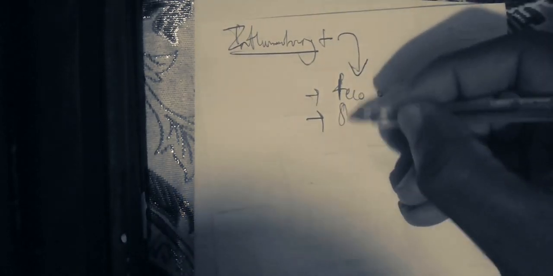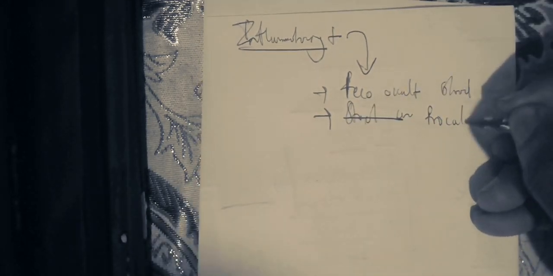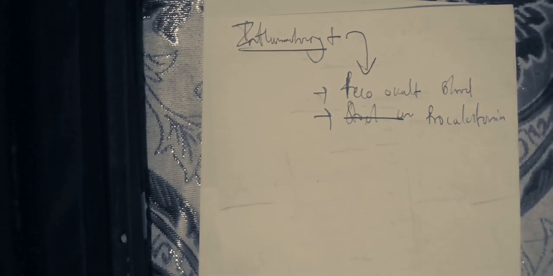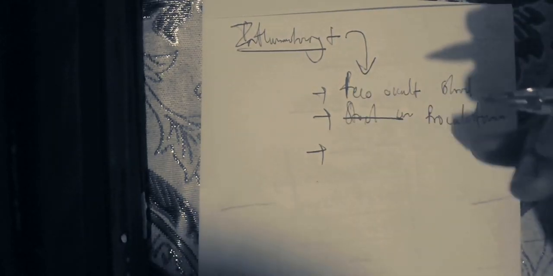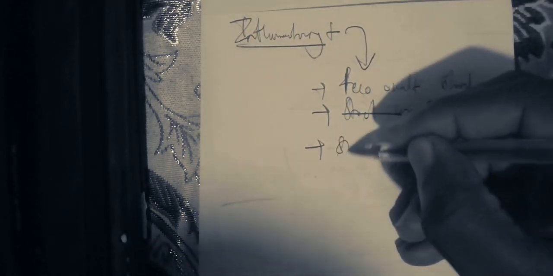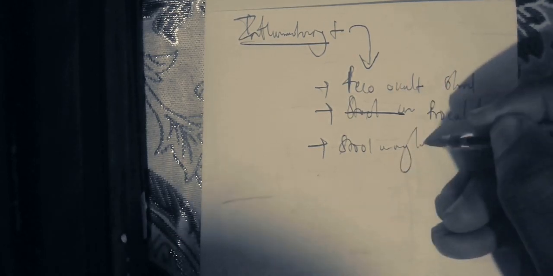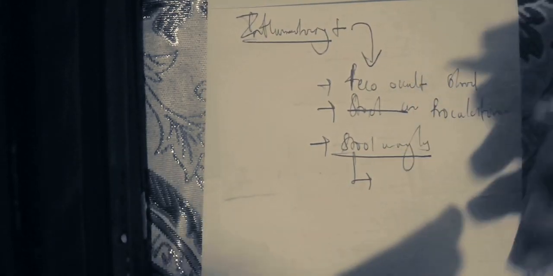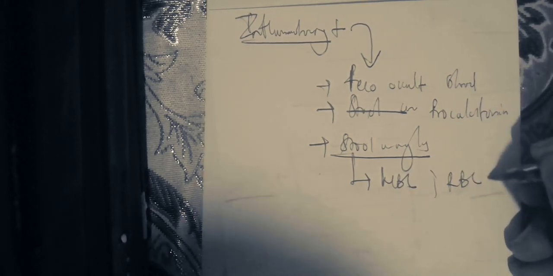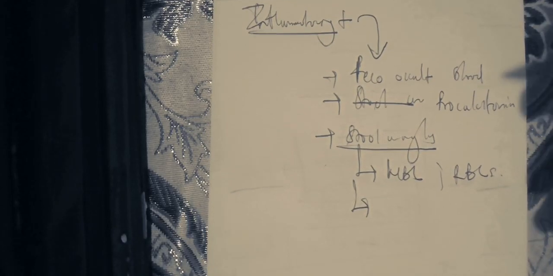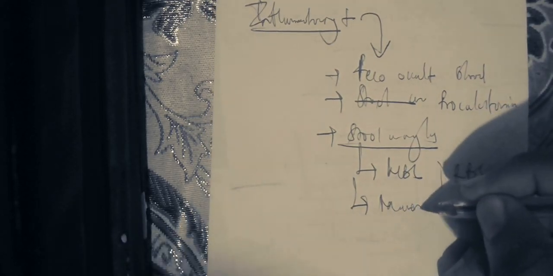Then, to confirm, you do a stool analysis. Is it clear? You can also support it by asking for procalcitonin. Is it clear? Procalcitonin also helps you know that there is inflammation. And then, to confirm that there is inflammation, you do a stool analysis. In the stool analysis, you are going to visualize white blood cells inside the stools, then red blood cells inside the stools, and lastly the microorganisms.